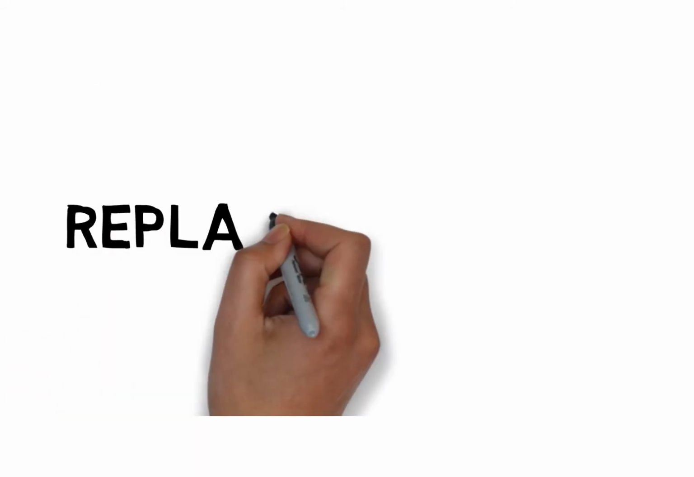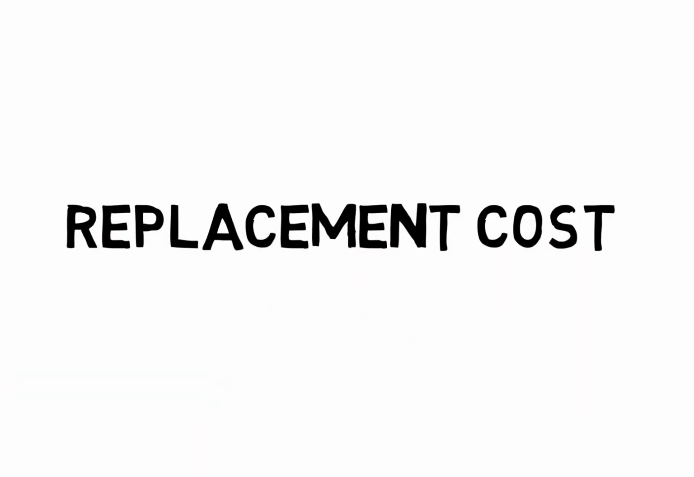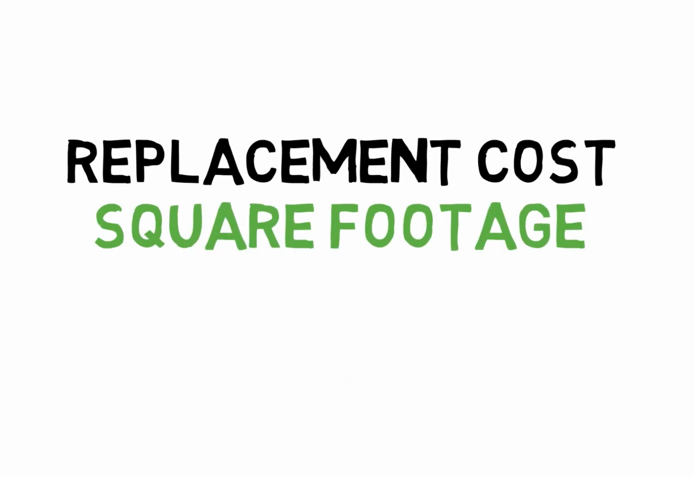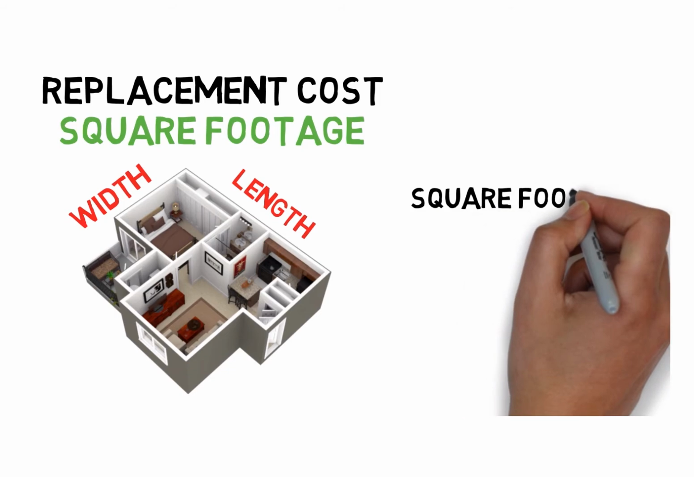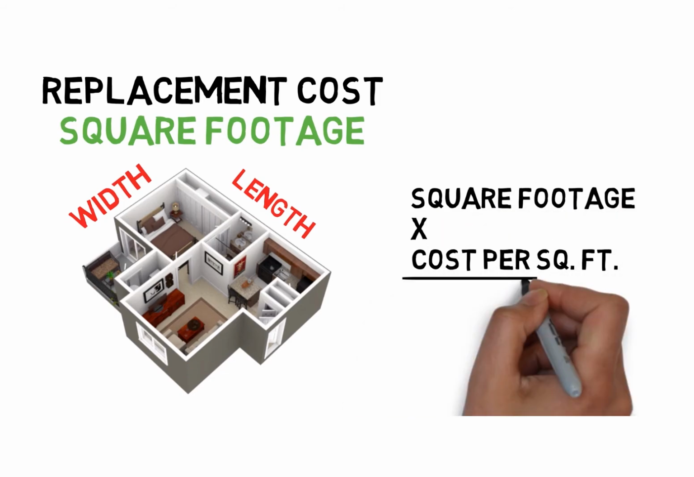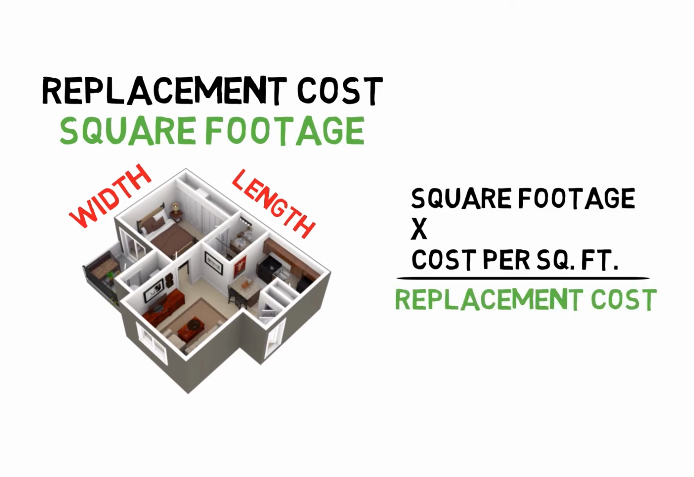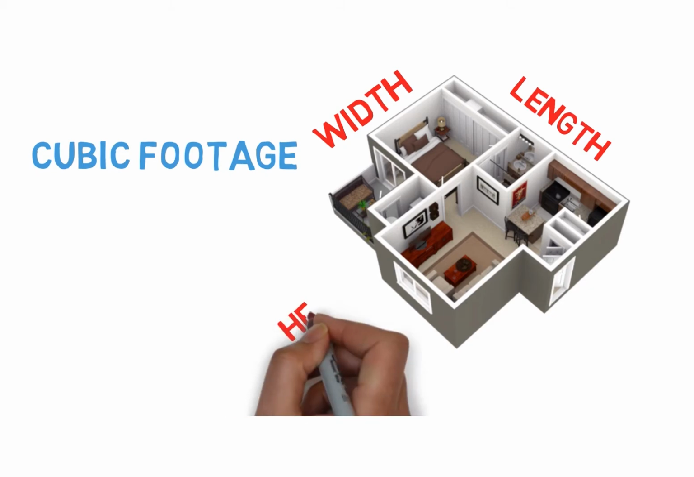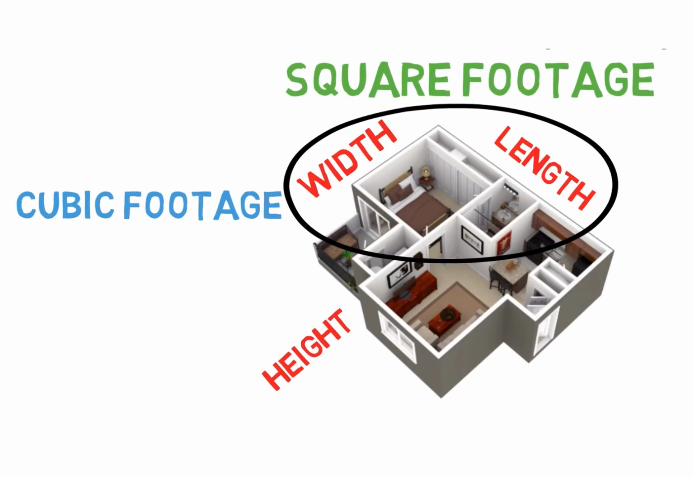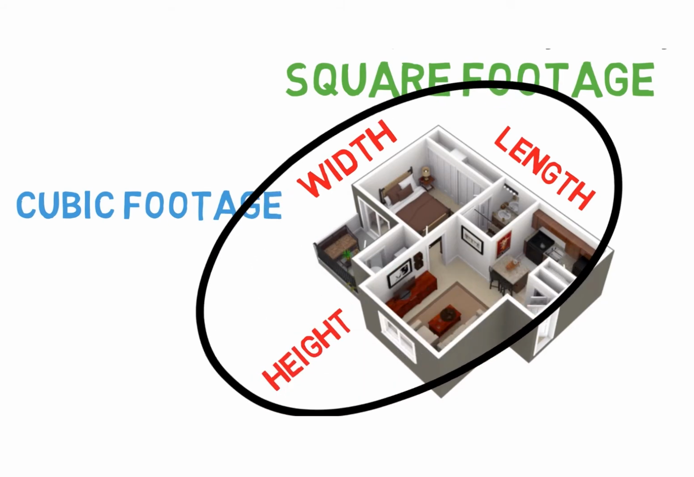In step 1 with the replacement cost, we typically use the square footage. The length times the width will give us a square footage, and we always use outside dimensions for square footage. Then we can take a square footage amount times the cost per square foot to estimate what it costs to rebuild the property as if it were brand new. If the exam were to ask you for cubic footage, it is length times the width times the height. So square footage again is length times width, cubic footage is length times width times height.